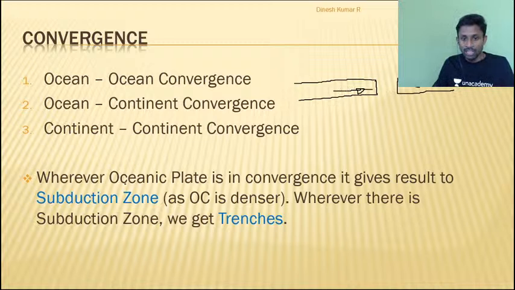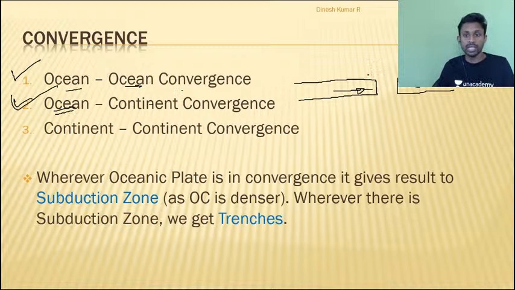Now what did I say? Whenever an oceanic plate is in convergence, it results in a subduction zone. So where do I have oceanic plate? Can you see here ocean convergence? I have oceanic plate. Here ocean continent convergence, so here also I have oceanic plate.